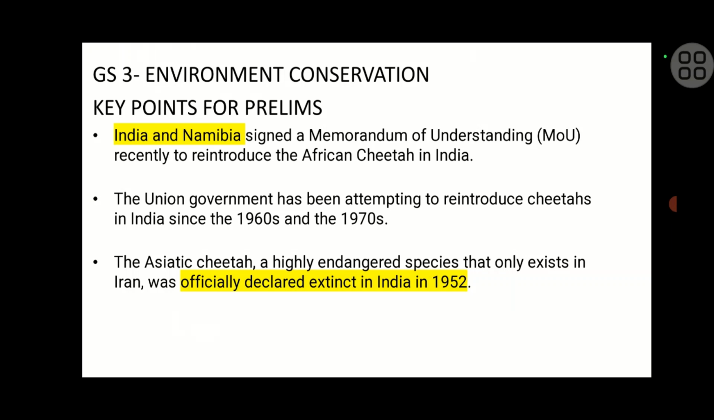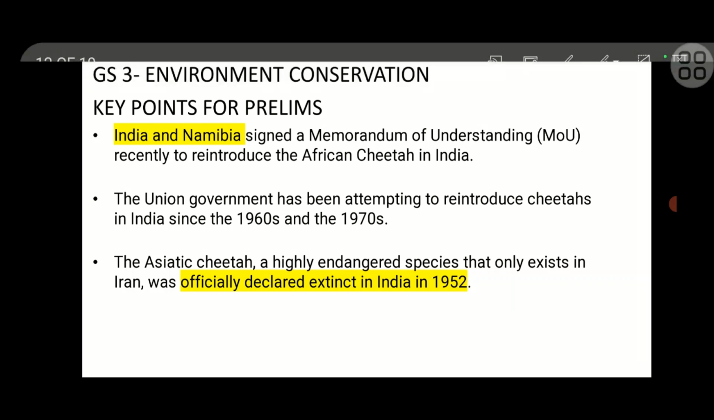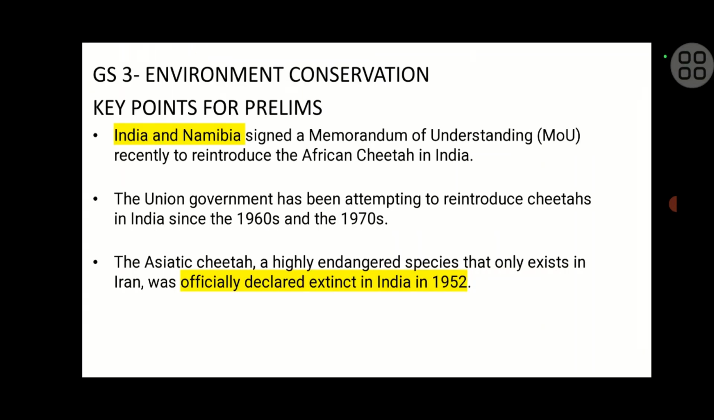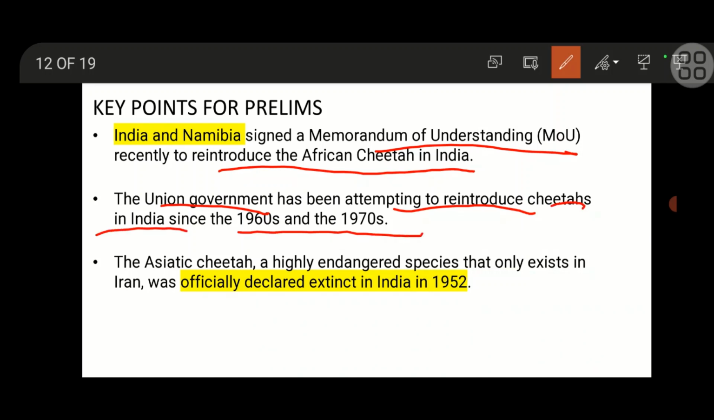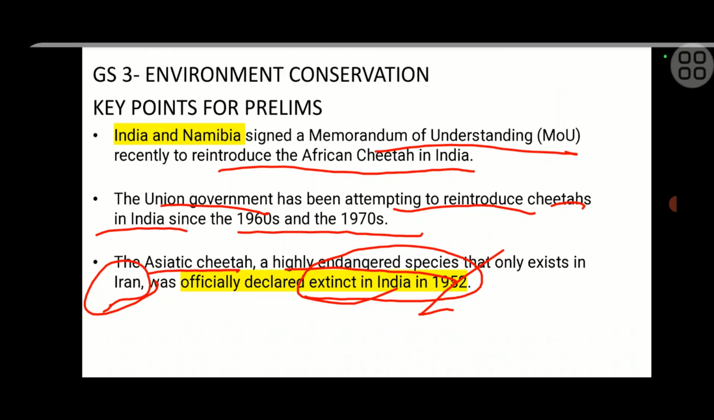It comes under GS3 environment conservation. India and Namibia signed an MOU to reintroduce the African cheetah in India. The Union government has been attempting to reintroduce the cheetah in India since the 1960s and 70s. The Asiatic cheetah is a highly endangered species that only exists in Iran, very important, and it was officially declared extinct in India by 1952 itself.